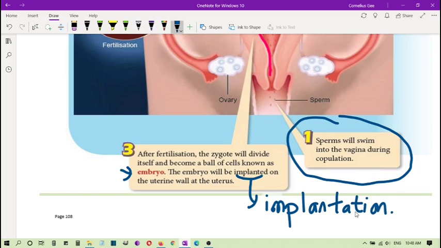So you see that in order for pregnancy to be successful, the ovum has to be fertilized. It has to form a zygote. It forms an embryo and has to be implanted successfully onto the uterus lining. You can see the uterus wall. Only then can we say that pregnancy has happened.